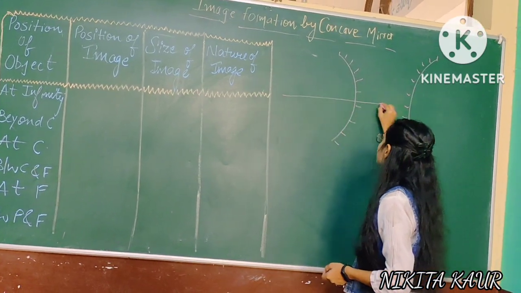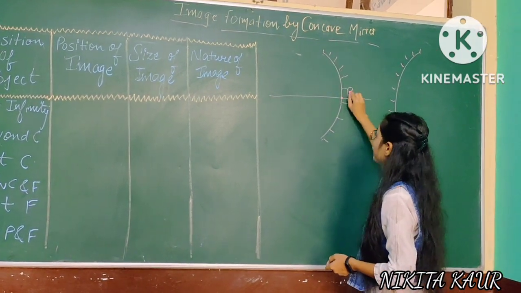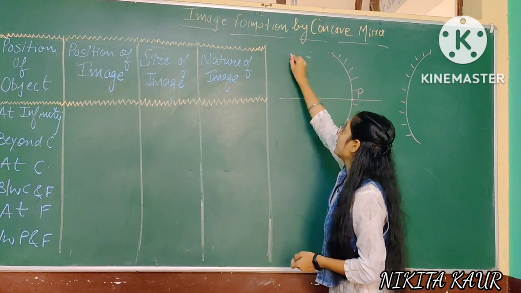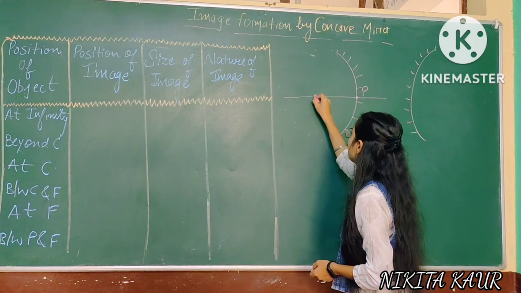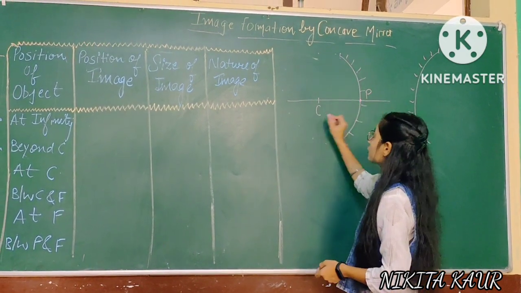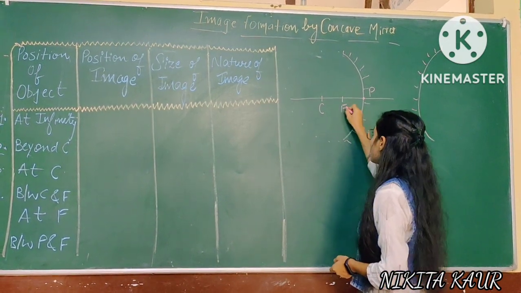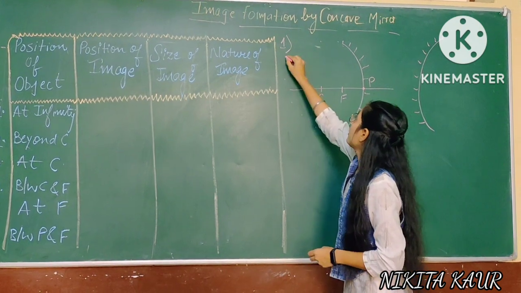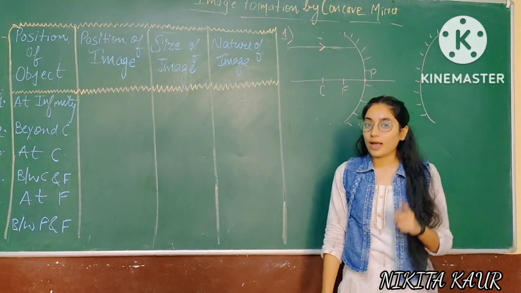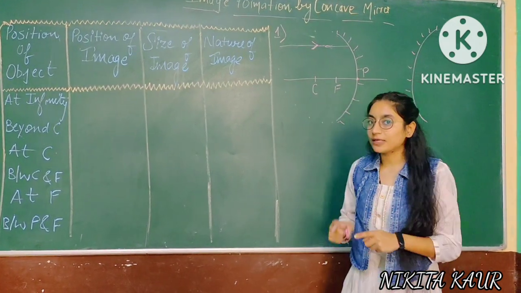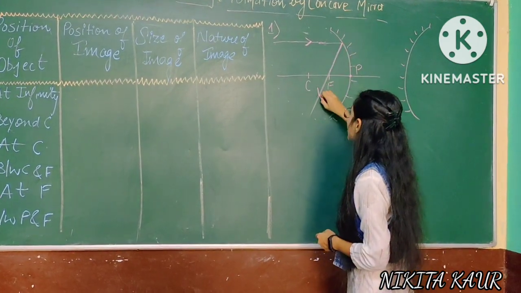The center of the reflecting surface is the pole. If I complete the imaginary sphere of this reflecting surface, then this will be the center of the sphere. So this is known as the center of curvature. This is your focus. If light is parallel, then the reflected light will pass through the focus.